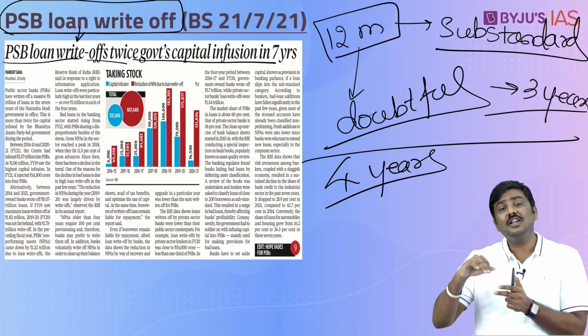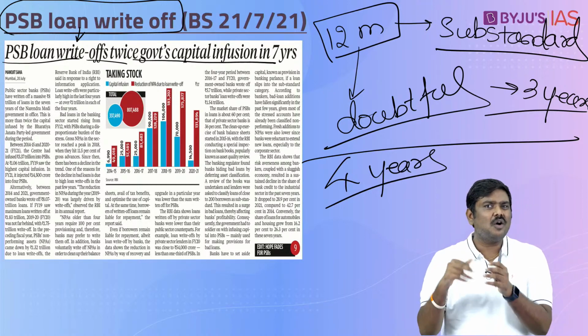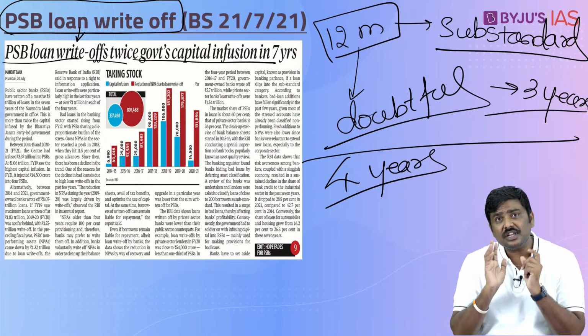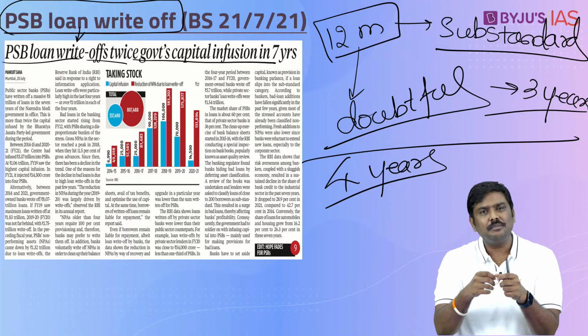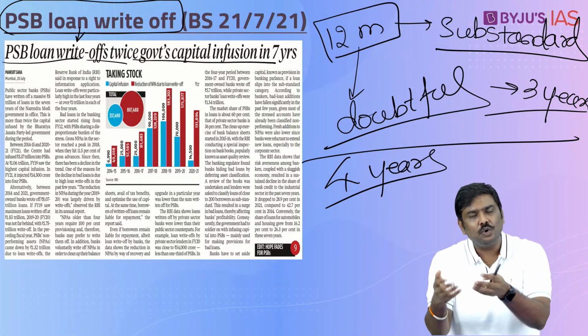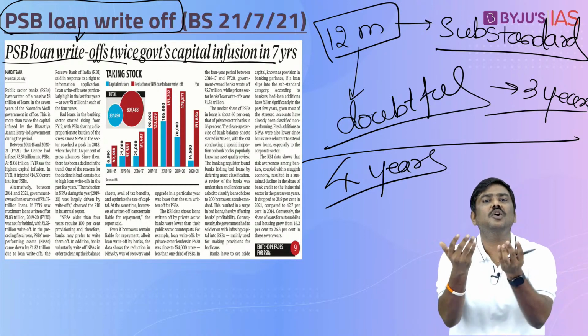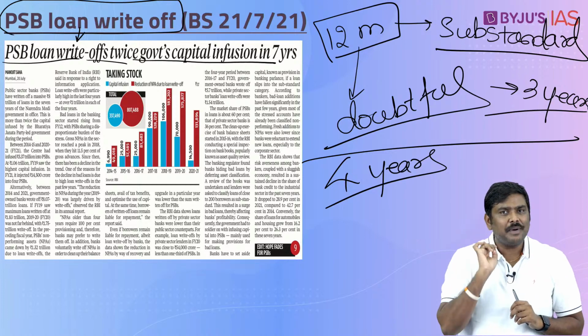Now, once an account remains an NPA for a period of 4 years, 1 plus 3, then basically it is classified as a loss making NPA or loss making asset, which essentially means what? The bank has tried all the avenues, all the measures that it could take to recover this particular loan, but it is not possible now. So, what does the bank do?